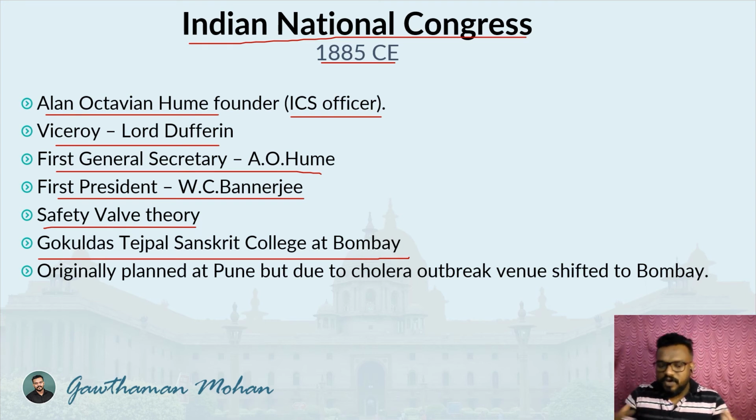But there was a lot of rift between the moderates and extremists. In 1907, in the Congress session at Surat, it got split. The extremists were thrown out of the Congress in that particular session. Later, they reunited, and the freedom movement continued.